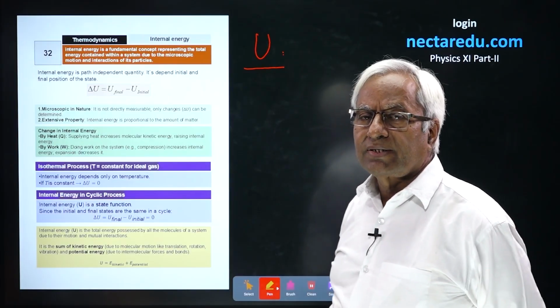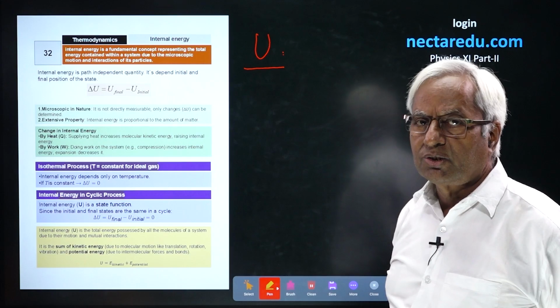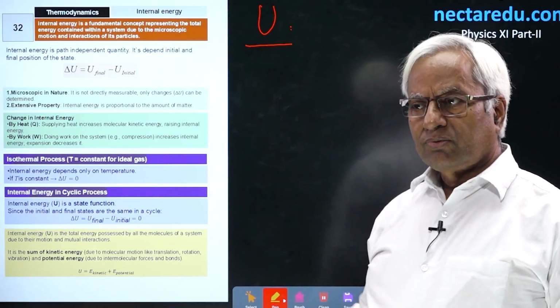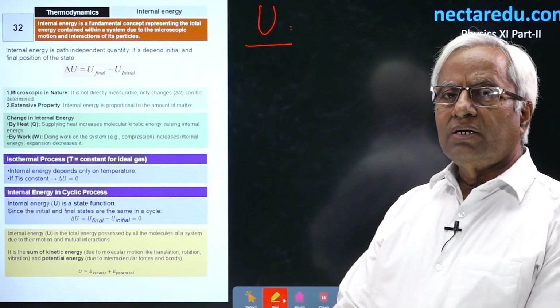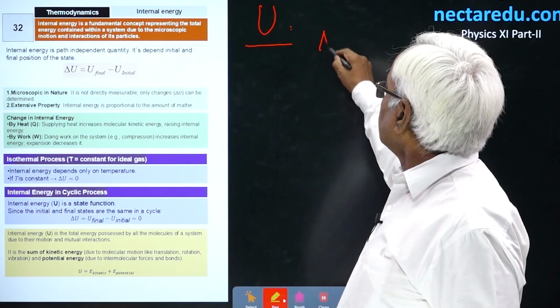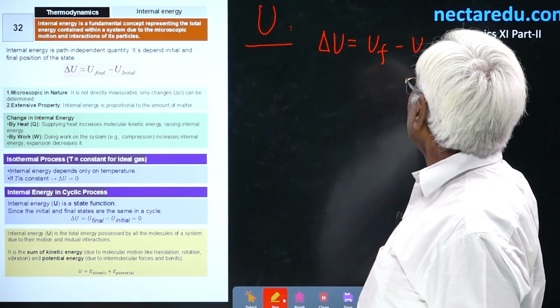It is said to be an extensive property of a substance because under the same conditions, if you increase the mass or bulk of the system, then internal energy is going to be greater. Change in internal energy is U final minus U initial.